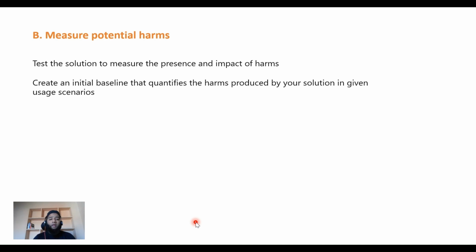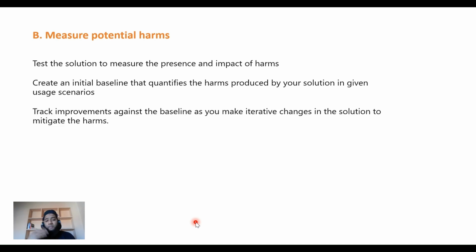And then you need to track the improvements as you make changes to your model, as you add the safety mechanisms we're going to discuss in the next slides. As you do that, you need to track improvement against the baseline as you make iterative changes in the solution to mitigate the harms. There is a generalized approach to measuring a system for potential harms, and it consists of three steps.